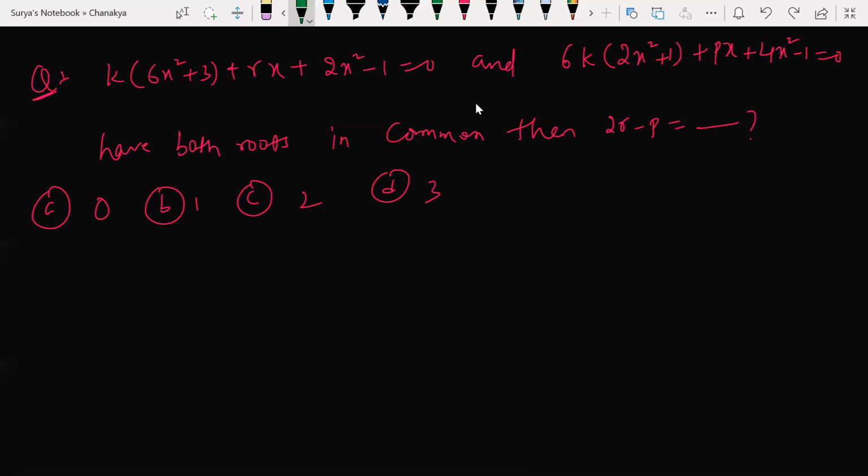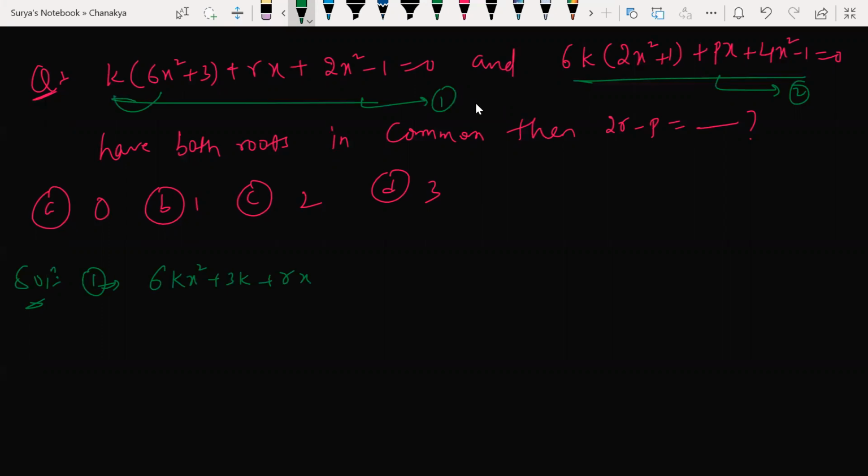Look at this, guys. Very simple question. How can we solve this question? This is one quadratic equation, this is the second quadratic equation. From the first quadratic equation, I'm multiplying 6 into k: 6k x square plus 3k plus rx plus 2x square minus 1 is equal to 0.